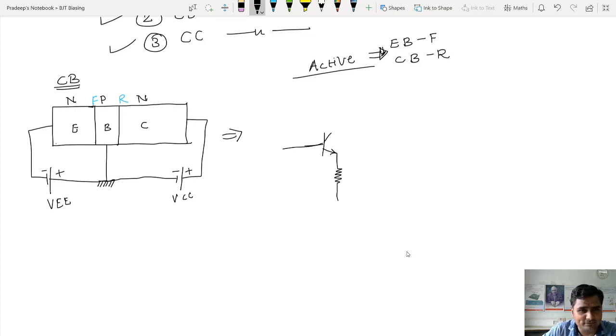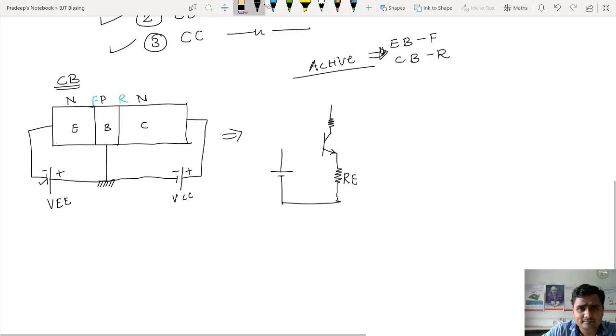From base, a positive terminal is connected to the base. Let me connect a positive terminal to the base, and the negative terminal is connected to the emitter. So I will connect the negative terminal to the emitter via a small resistor, let me call it RE. Then the collector obviously has to be connected with a small resistor. If you want to, you can connect a small resistor here. Here also you can connect a small resistor, which I will call RB.